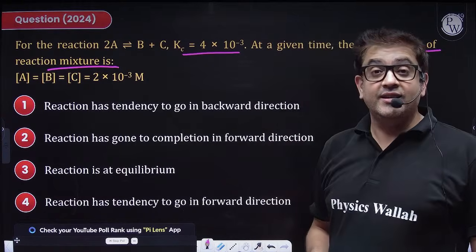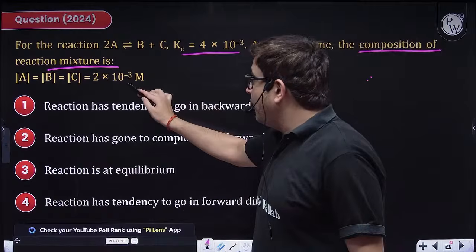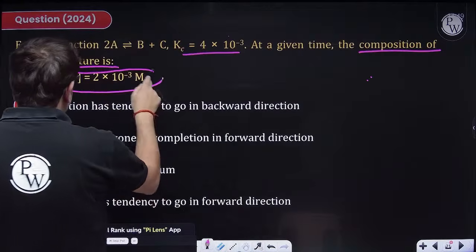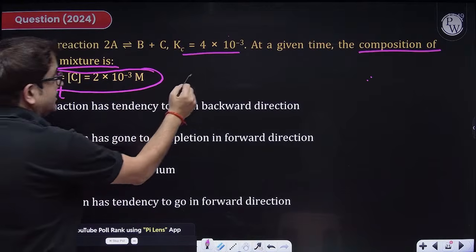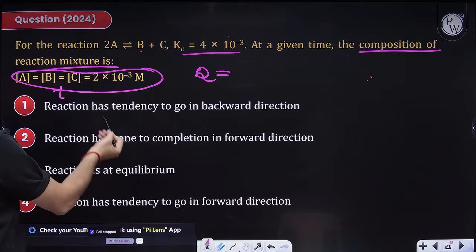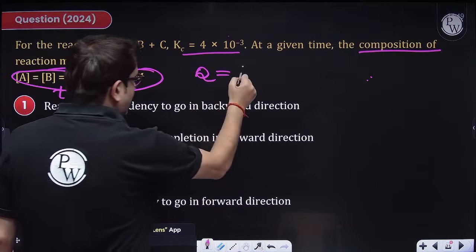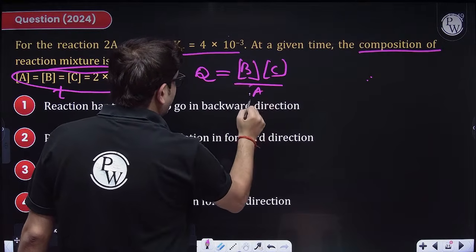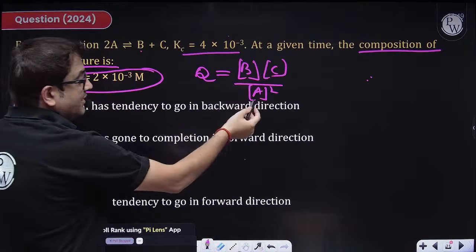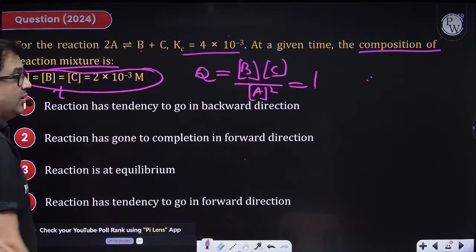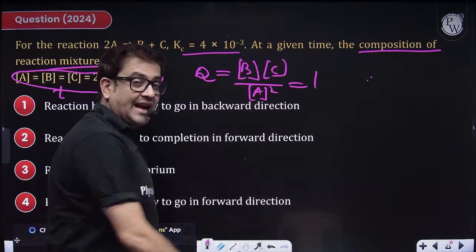Now, what does this tell you, sir? The value of K is given, at any time t the concentrations are given. That means I will calculate reaction quotient Q. Concentration of B, which is all equal, so concentration of B upon C and concentration of A squared. Because all concentrations are equal, Q will definitely be 1. Whatever the value, because all are equal, everything is cancelled.